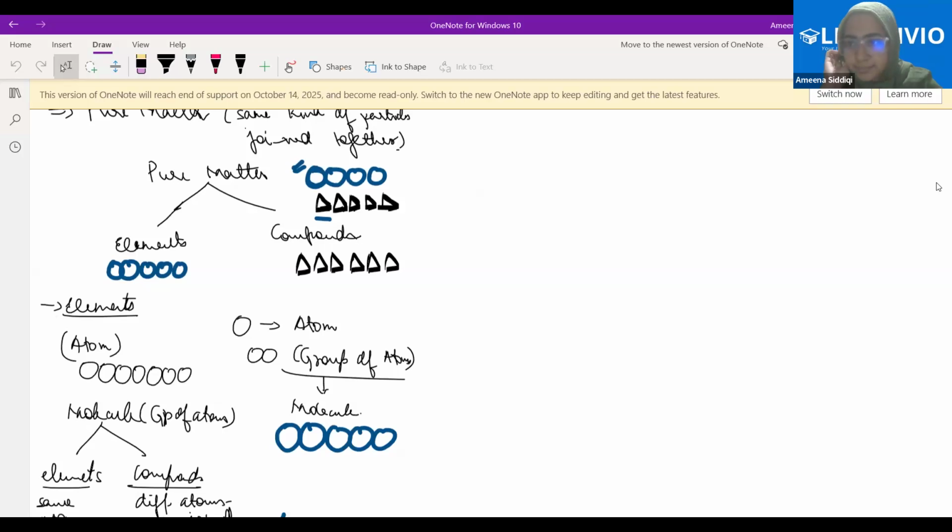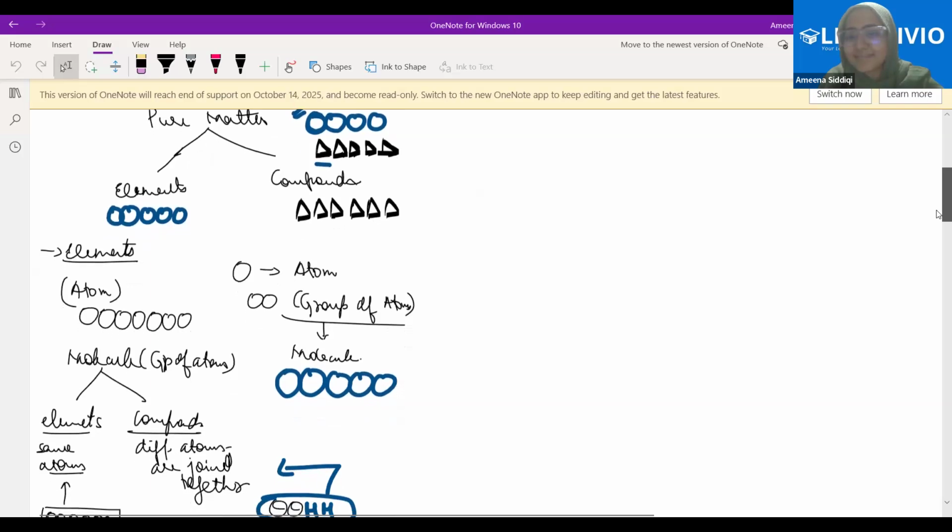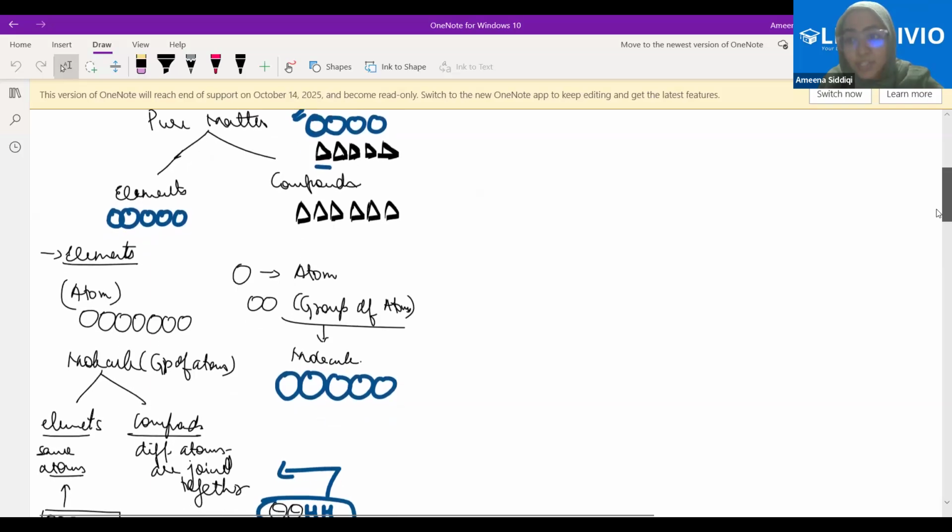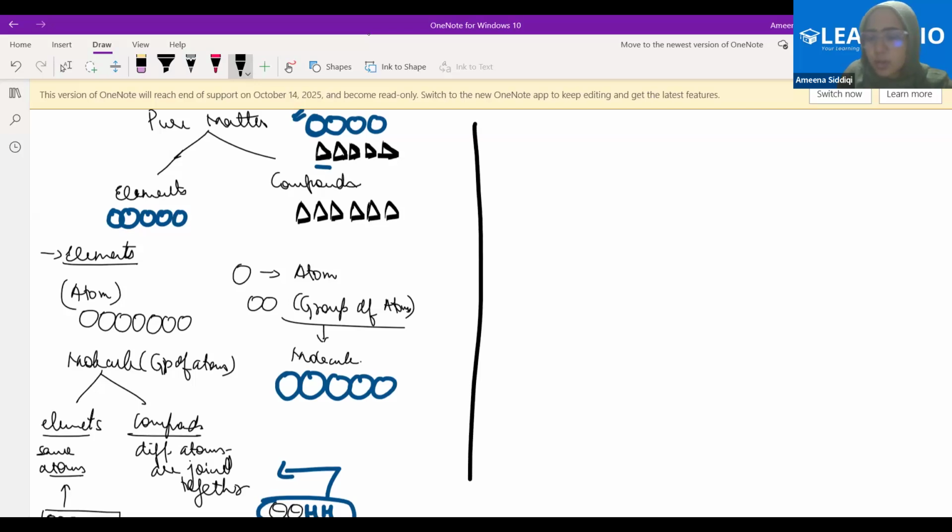What are elements, beta? Elements are a type of pure matter in which, what's the special quality here? I forgot, ma'am. No worries. At elements, basically, see what happens. I will repeat this concept. Please try to understand it. This is one atom. This is one atom. Now, what happens if I join 2 to 3 atoms? Does this become a group of atoms? This is a group of atoms, right?